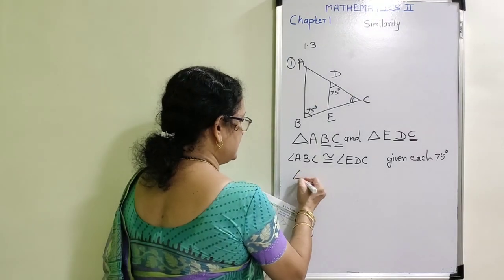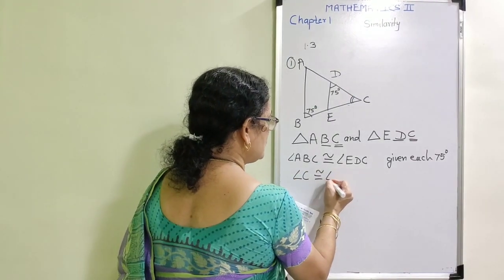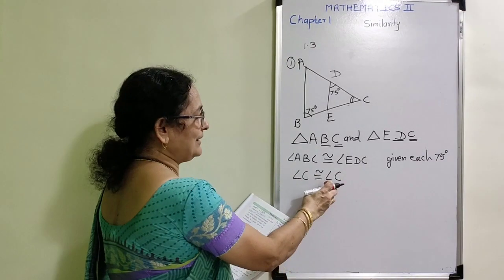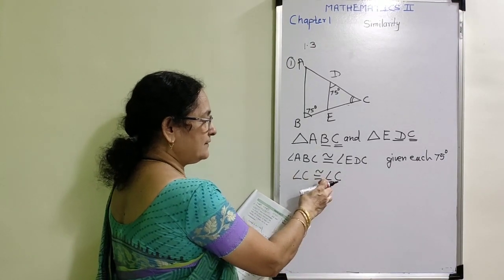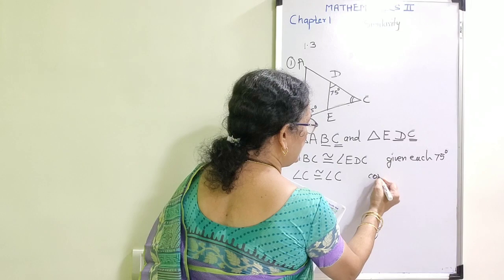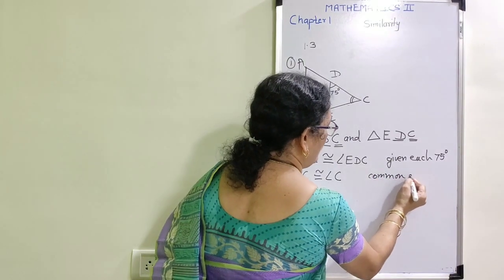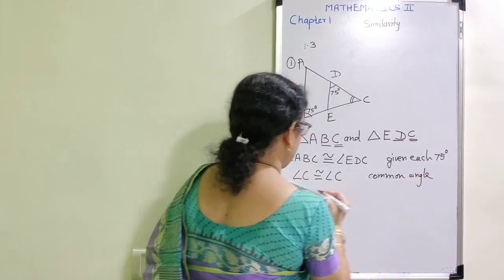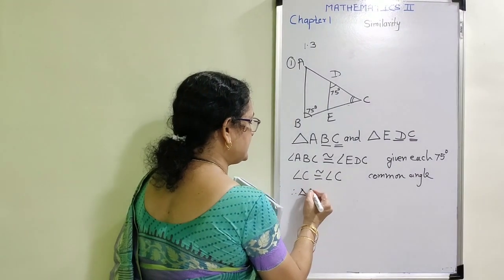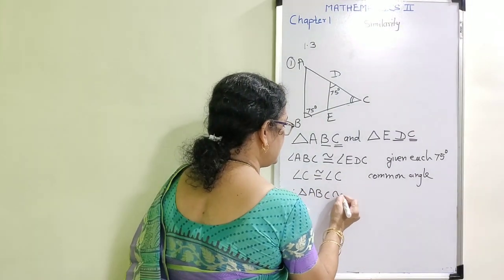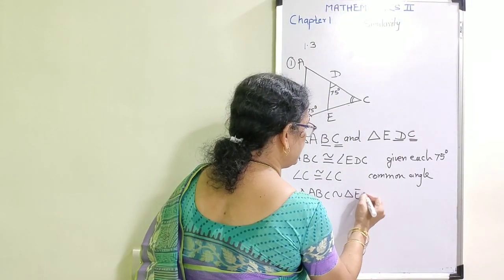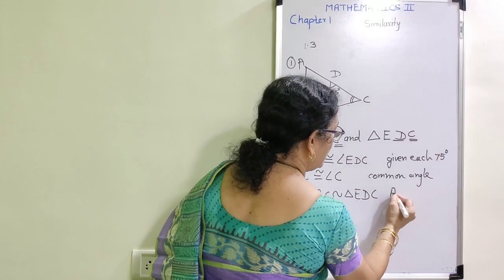Again, angle C is congruent to angle C. Here no need to write the names of the angle. Using three vertices, we can write this is common angle, and therefore triangle ABC is similar to triangle EDC, by which test?